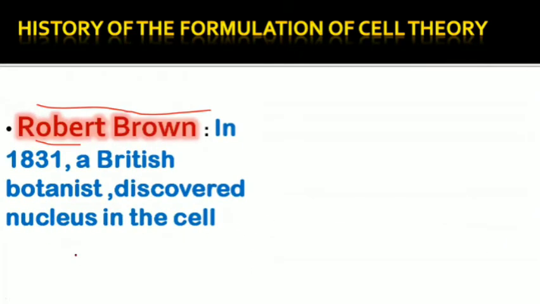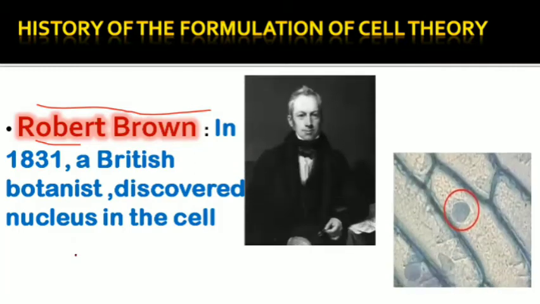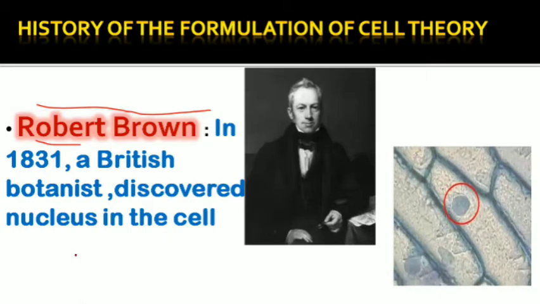Later on, the discovery goes to Robert Brown. That is also a very important discovery in the history of cell theory. That was the discovery of the nucleus. He observed it in 1831, because he was a botanist, so he studied plants, and he saw some dark spots in the cell.